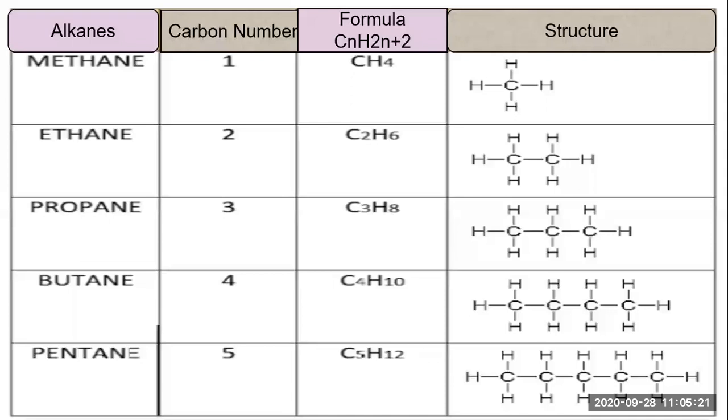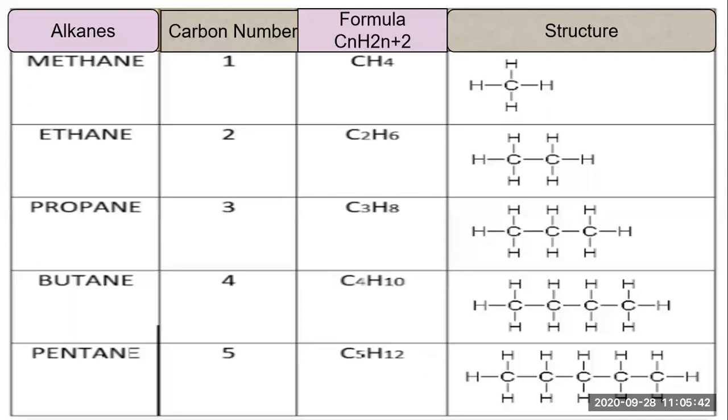Likewise, if you go on putting the number of carbon atoms in this formula CnH2n plus 2, you will get the number of hydrogen atoms, and you will understand that this type of compound is an alkane.